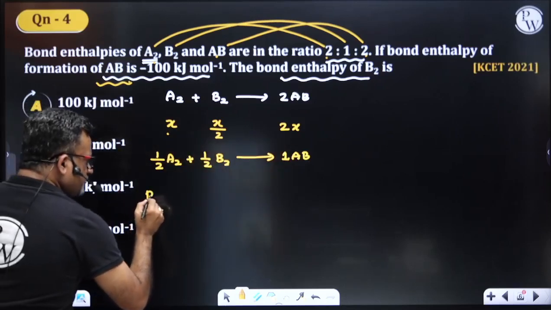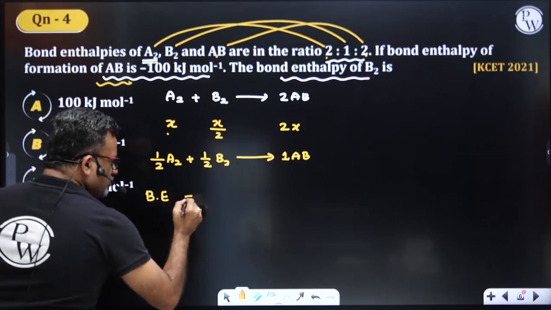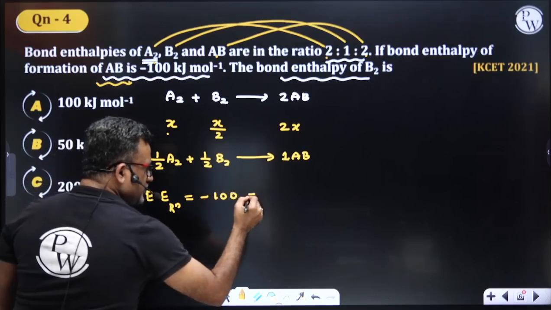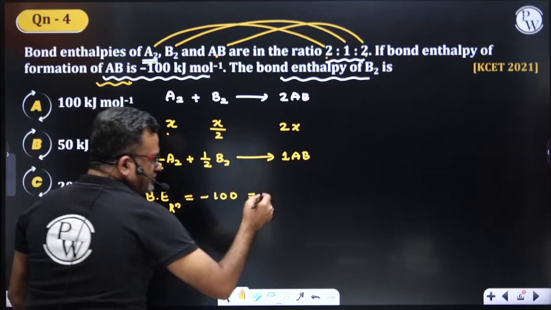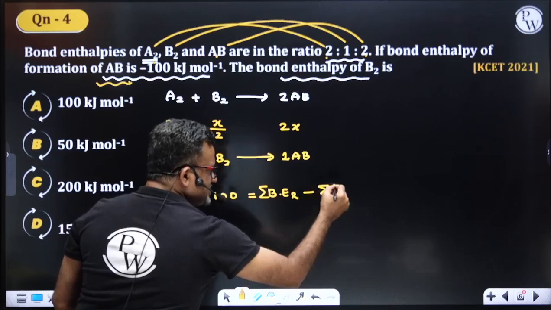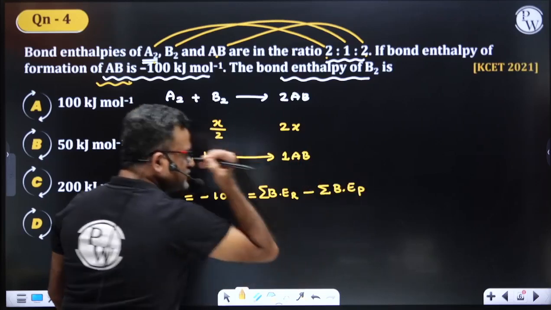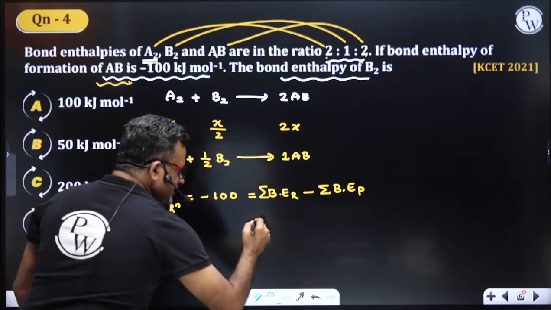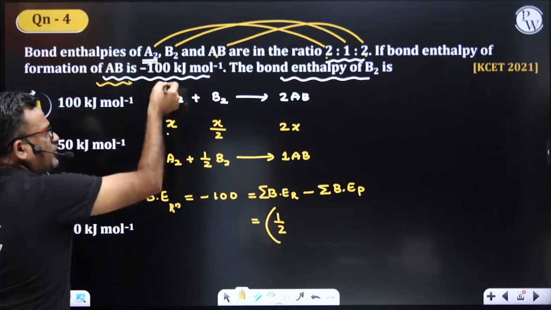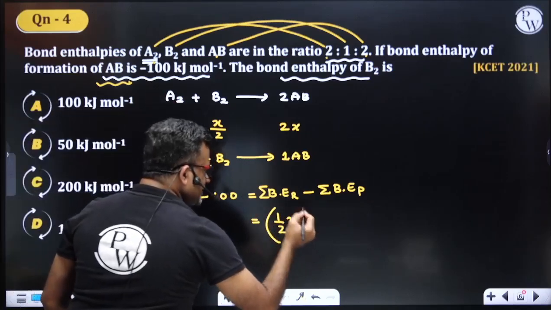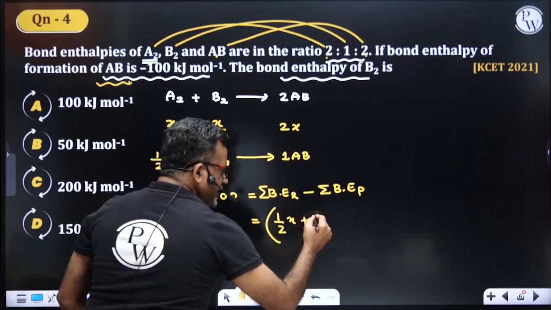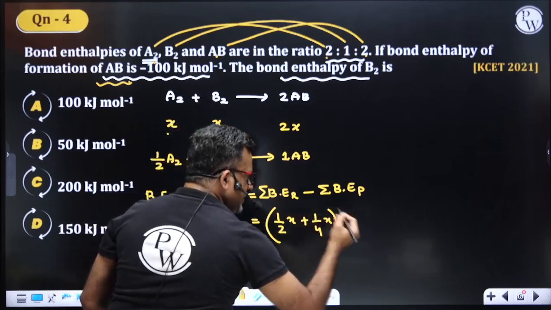Now bond enthalpy of this reaction is equal to -100 kJ. So bond enthalpy of the reaction is nothing but the summation of bond enthalpy of reactants minus the summation of bond enthalpy of products. Remember this always. Which are the reactants here? Half of A2. What is A2? x. Plus half of B2. What is B2? x/2. Half of x/2 is 1/4 x, minus the product.